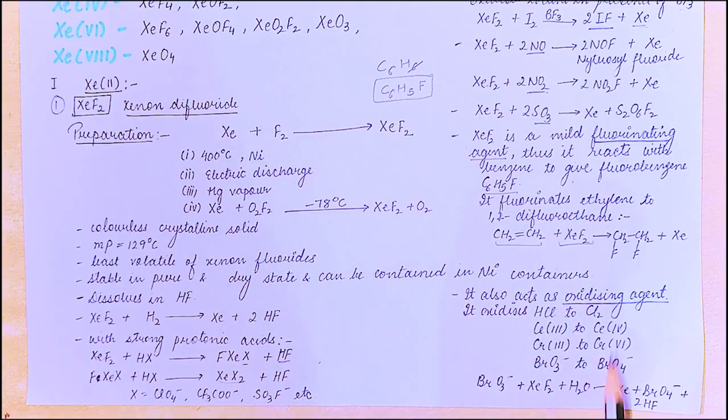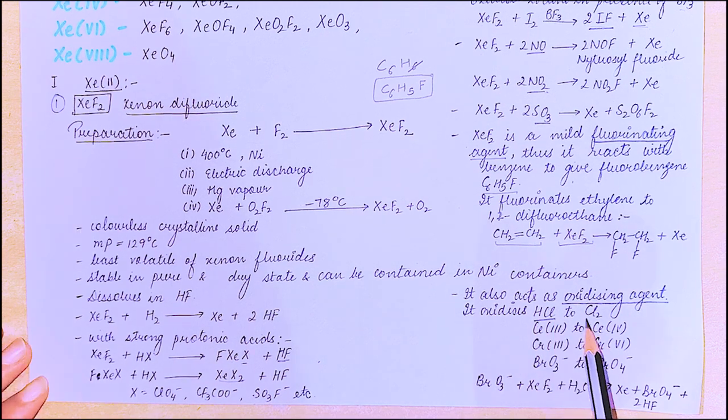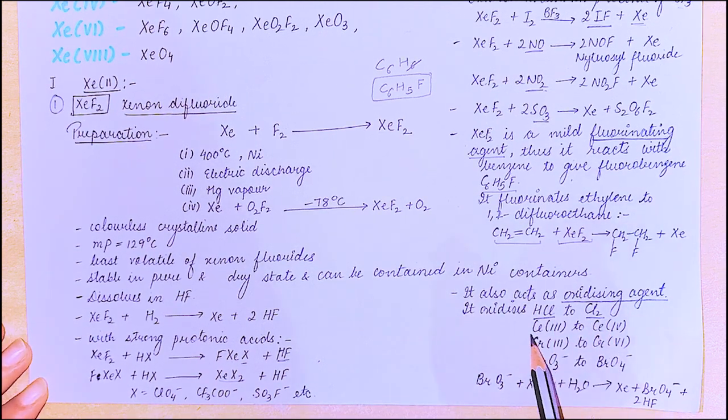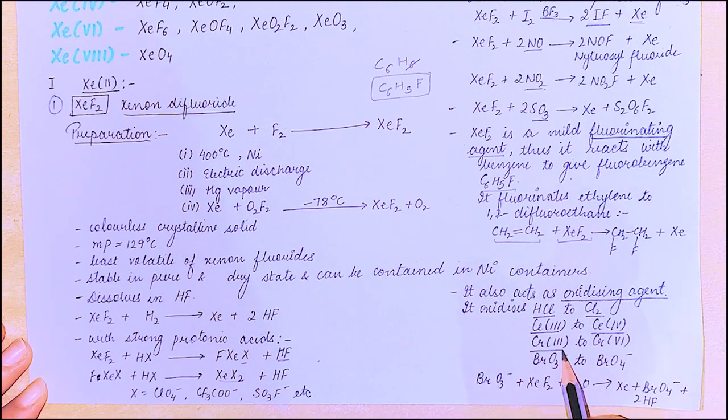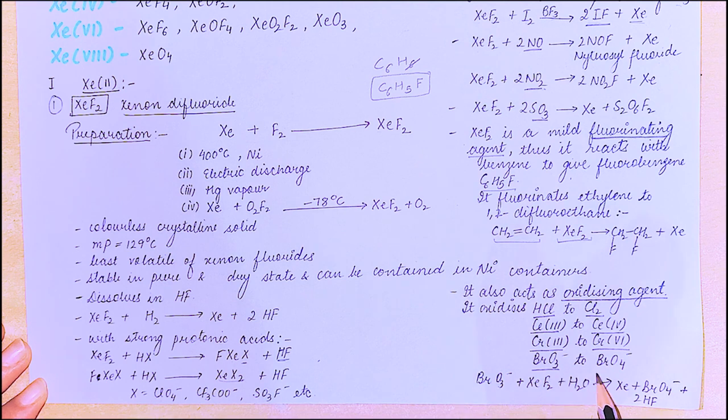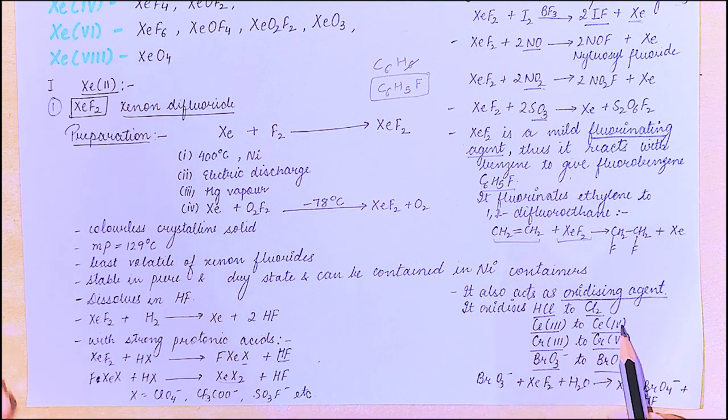So being a strong oxidizing agent, it oxidizes HCl to chlorine, cerium in +3 state to +4 state, chromium in +3 to +6 state, BrO3 negative to BrO4 negative. So you can see that the oxidation states are increasing in positive way. So these are getting oxidized.